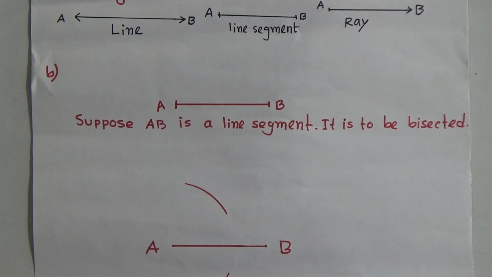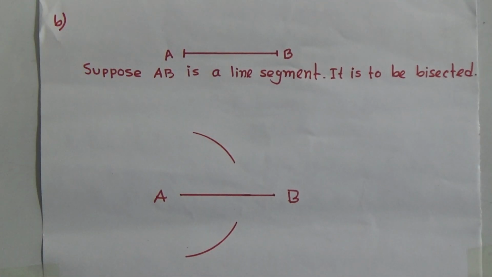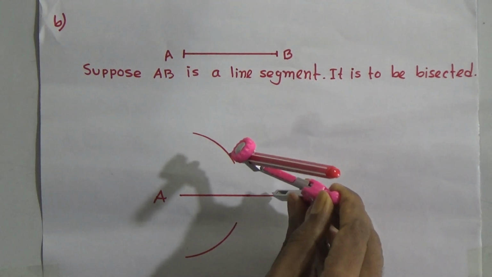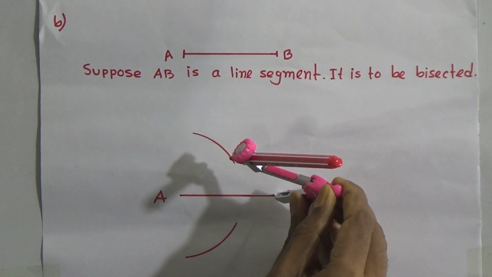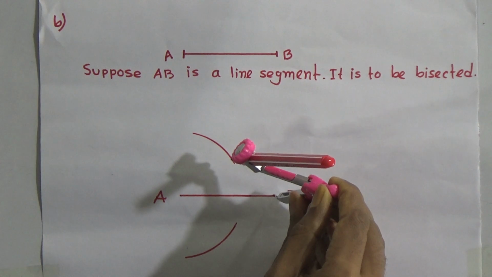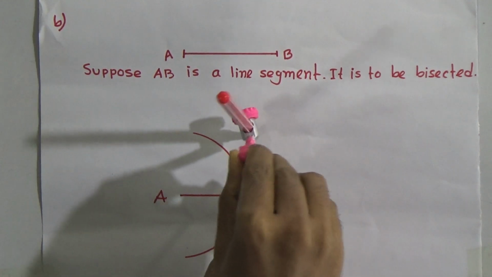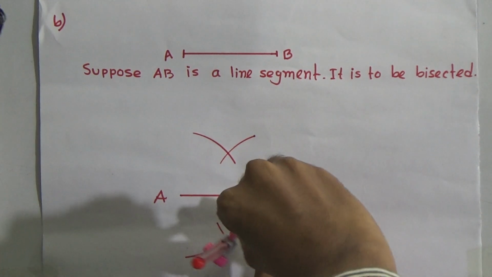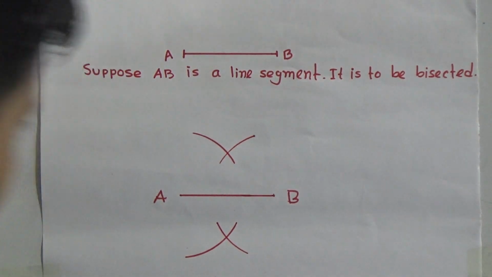Now with the same radius and with B as a center, we have to draw another two arcs on both sides of AB. Student, look carefully. Again, I have placed the compass at B. Now draw another two arcs.